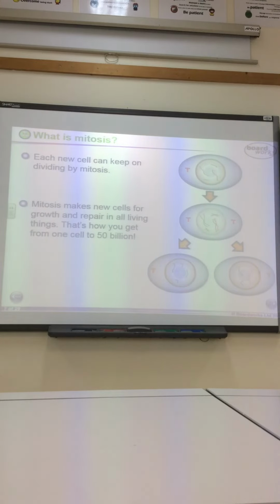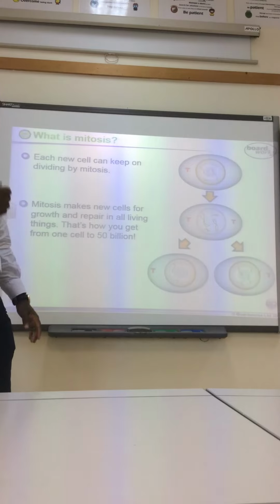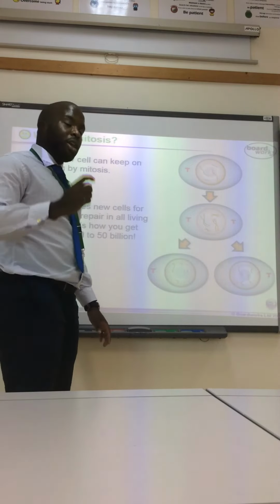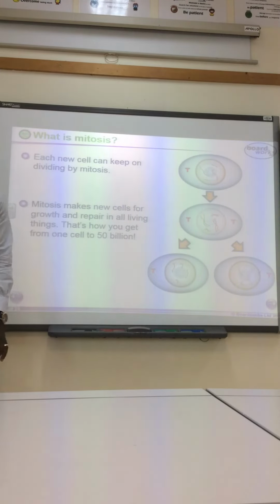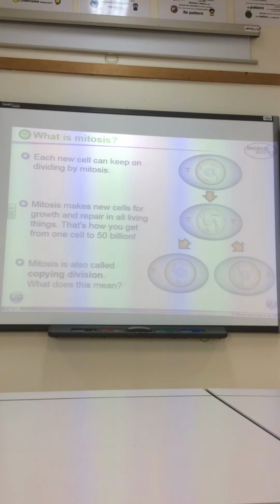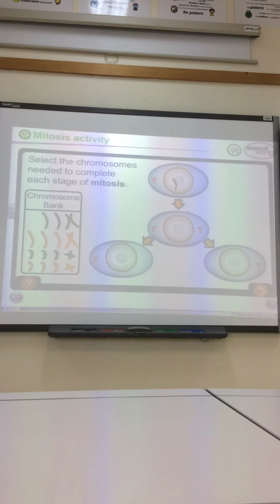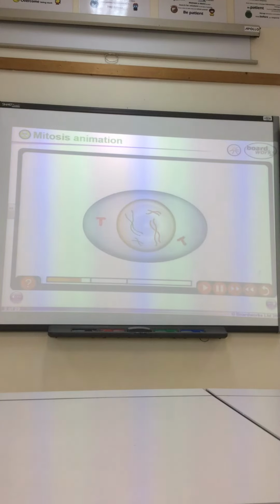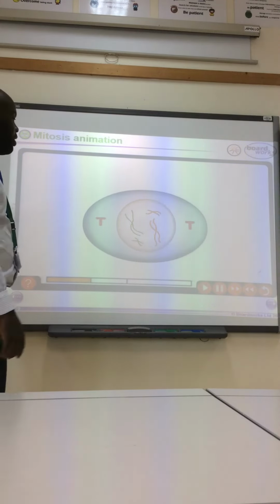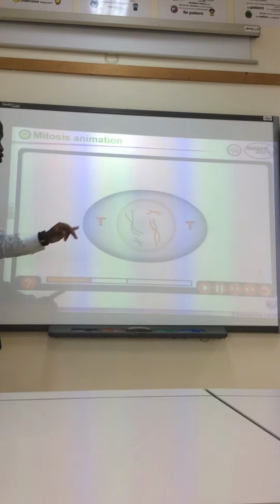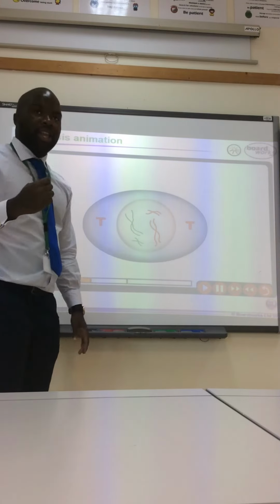So the first thing that each new cell needs to have is the same genetic information. Don't forget we spoke about these strands, and these strands are known as chromosomes. So if we're looking at copying of genetic information, there are a few things that need to happen. If you watch this animation, the first thing that's happened is the chromosomes have duplicated.